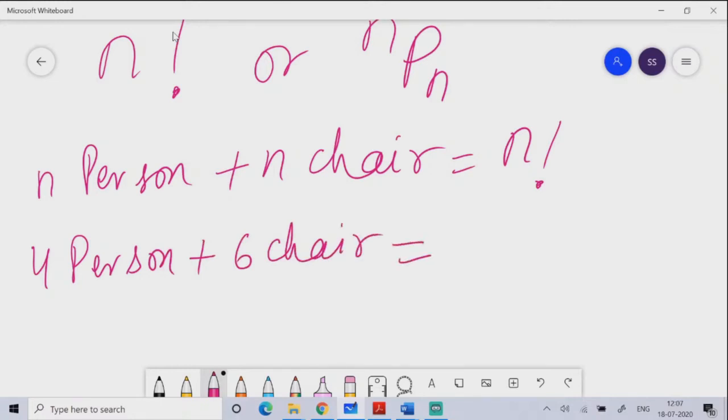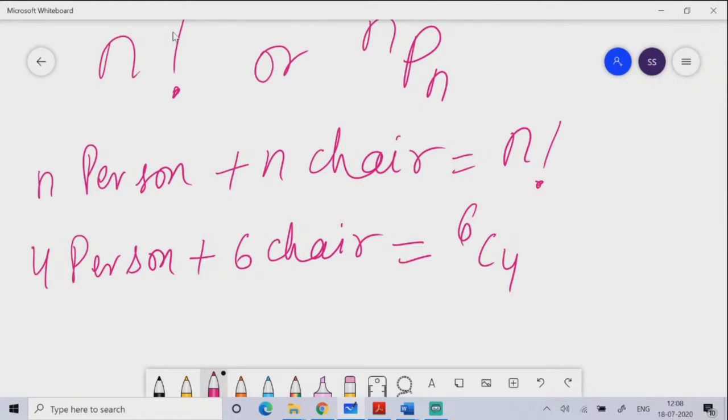Now the persons are 4, but the chairs are 6. You have to understand that even if you bring infinitely many chairs, it doesn't matter, because ultimately 4 persons are going to sit. So from 6 chairs, you have to choose 4 chairs, because ultimately 4 persons are sitting. It's not like 1 person will sit in 10 chairs. No one is Ravan that all the heads need to sit.